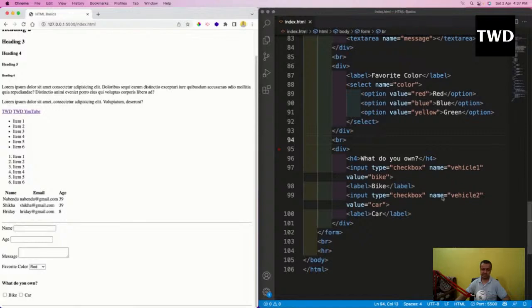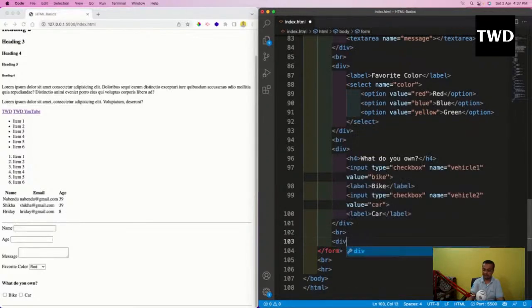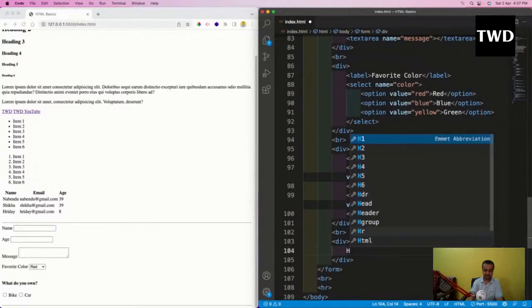And here one thing is that the name is vehicle 1, the name is vehicle 2. That is very important because the next thing I'm going to show is the radio box. A radio box is something in which you can enter only one input, and radio boxes are commonly used to take something like gender, in which you cannot enter multiple things. Okay, so I'll go here and do a BR, and in any site you go, you have to enter only one gender.